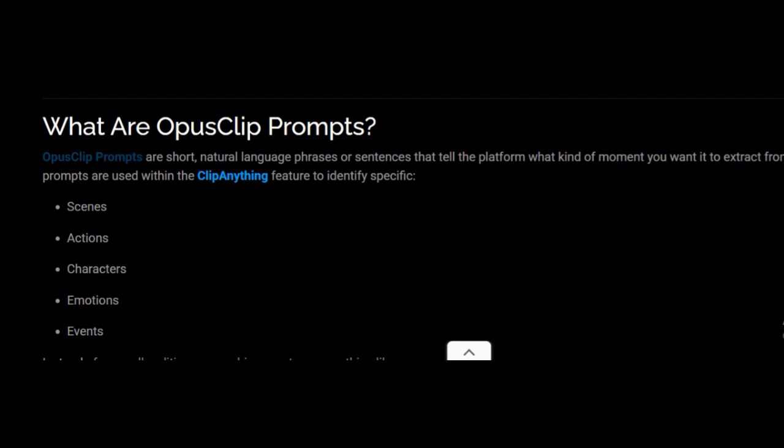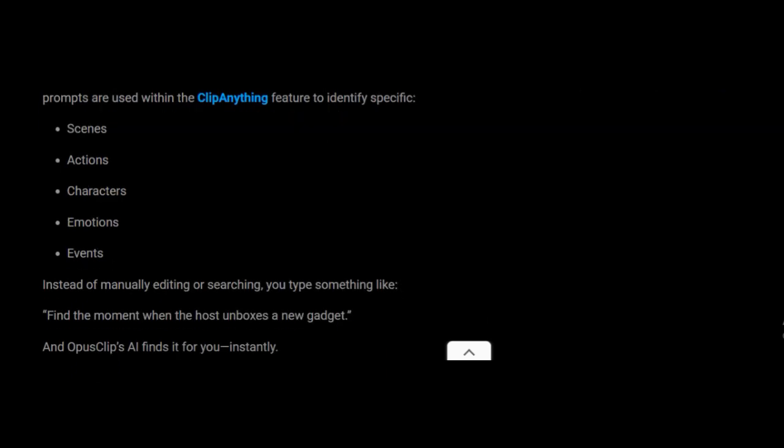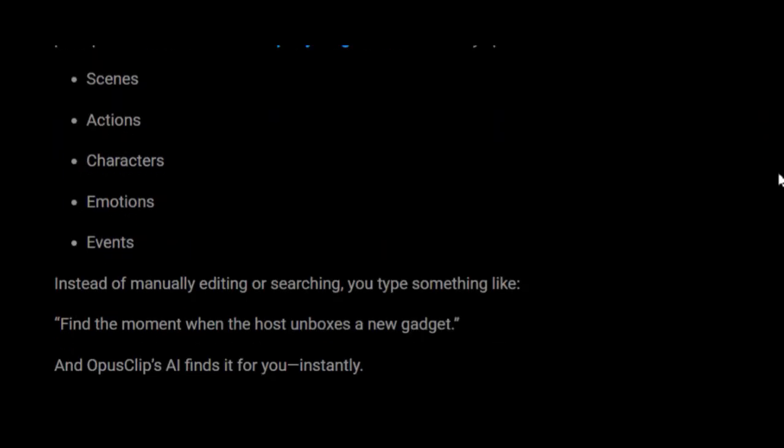But the next one we're going to look at is what are OpusClip prompts. Some people may be wondering that. Well, OpusClip prompts are short natural language phrases or sentences that tell the platform what kind of moment you want it to extract from your video. These prompts are used within the Clip Anything feature to identify specific scenes, actions, characters, emotions, events. Instead of manually editing or searching, you type something like, find the moment when the host unboxes a new gadget, and OpusClip's AI finds it for you instantly.